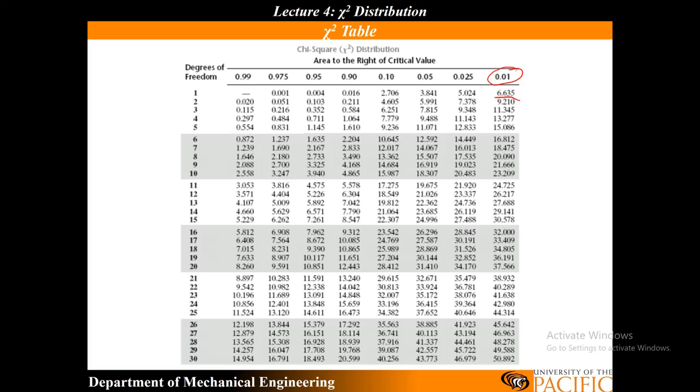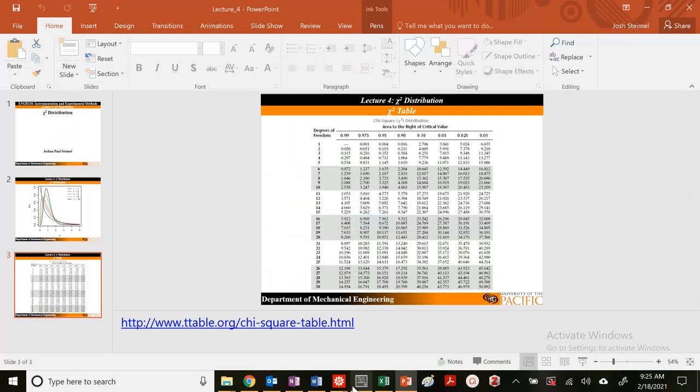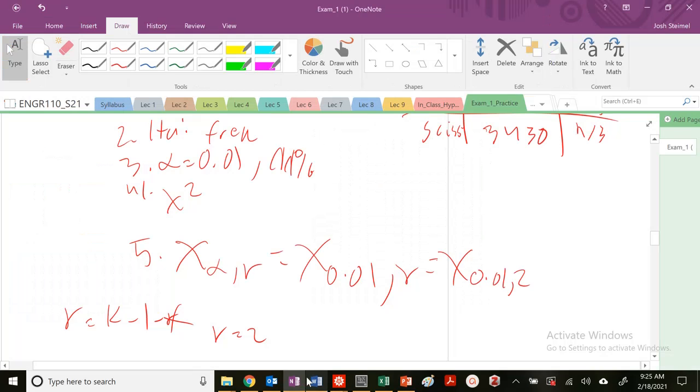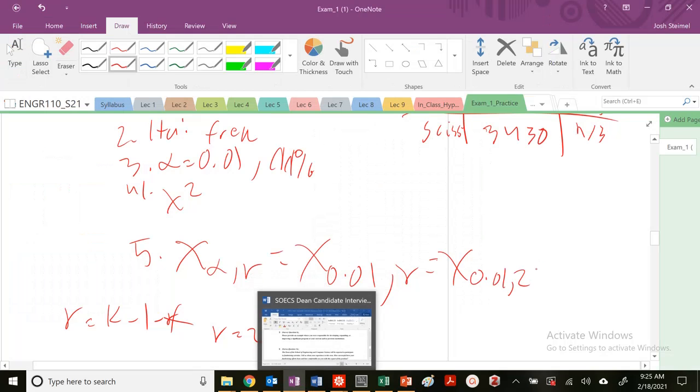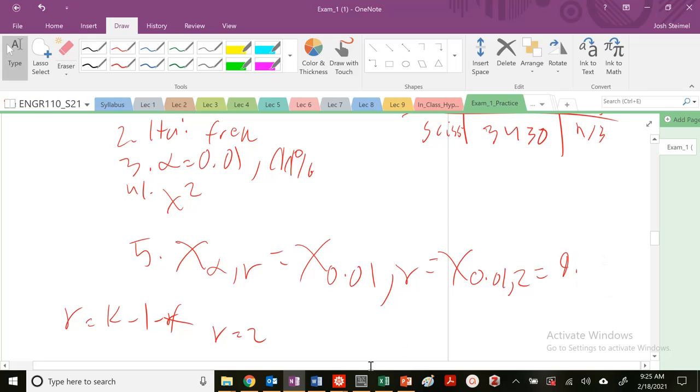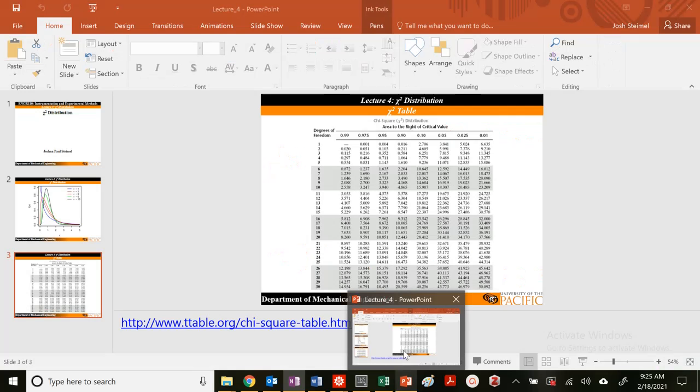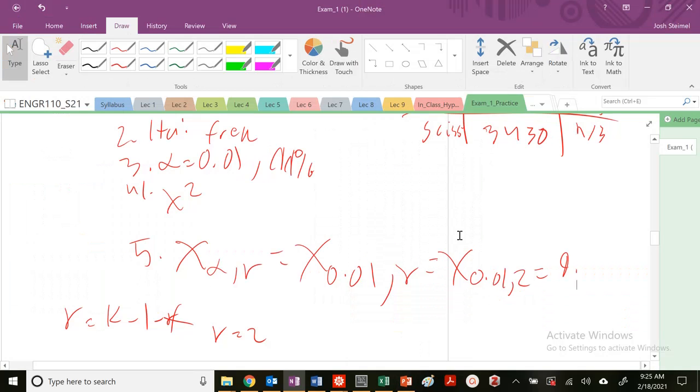So we look at 3 minus 1, and it's 9.210. Let me go back to our notebook. Equals 9.210, because again, this is our alpha, and 3 outcomes minus 1, we're good to go.